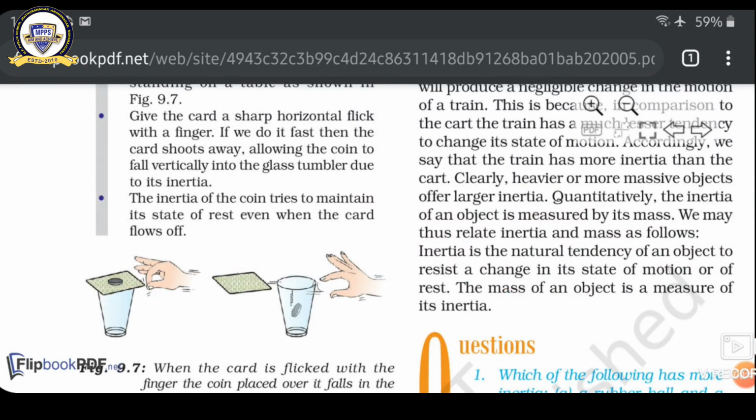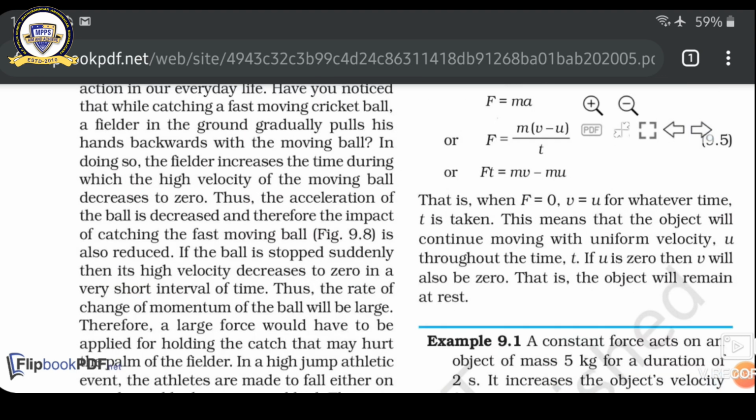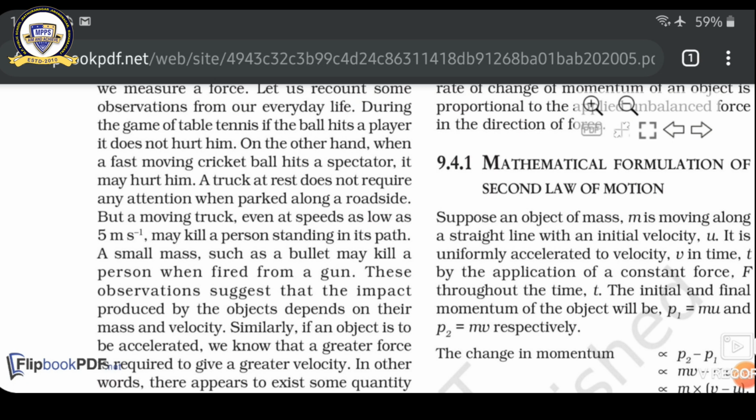Now, the second law of motion: F is equal to ma. When force is applied on a body, it depends upon mass and acceleration. When more force is applied and mass is constant, the acceleration depends upon the different quantity of the force applied on the body.